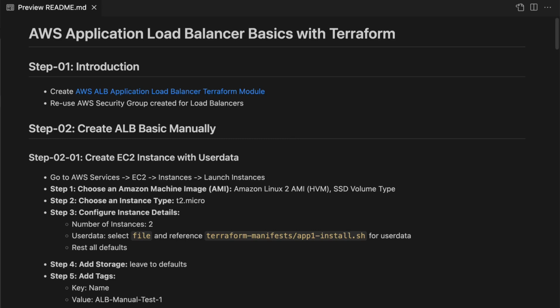This is session 9, and this is the application load balancer. The objective is to create an application load balancer using Terraform. We'll reuse the security group created for load balancers.